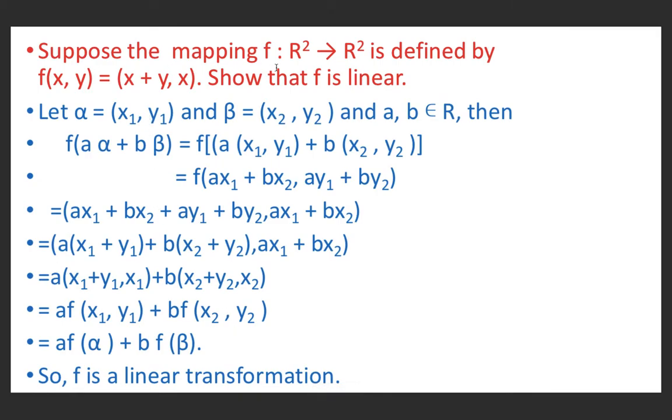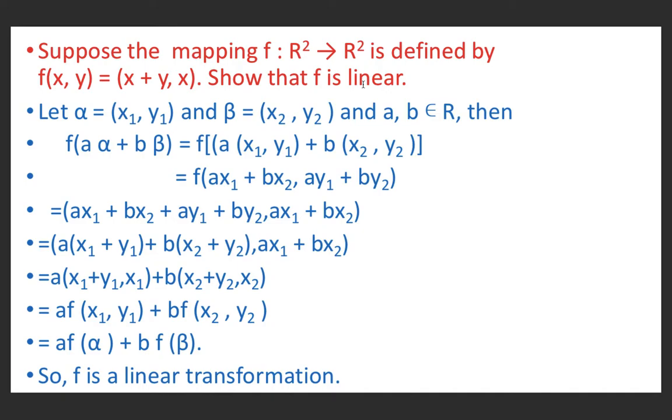Now suppose the mapping is defined by f(x, y) = (x + y, x). Here in the first term we have written the sum of x and y, and in the second term we have written x. Show that f is linear. This will be linear if it preserves vector addition and scalar multiplication.